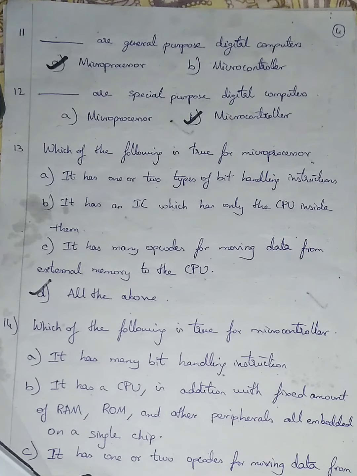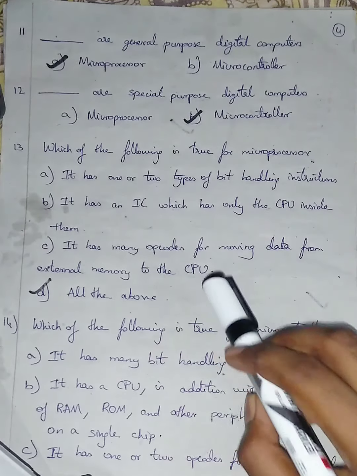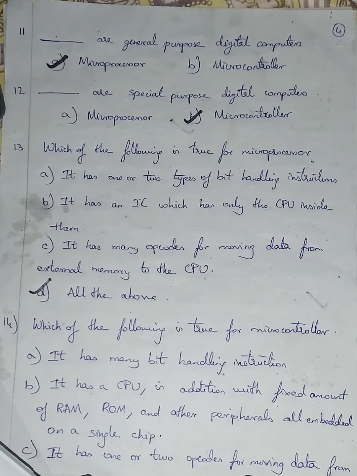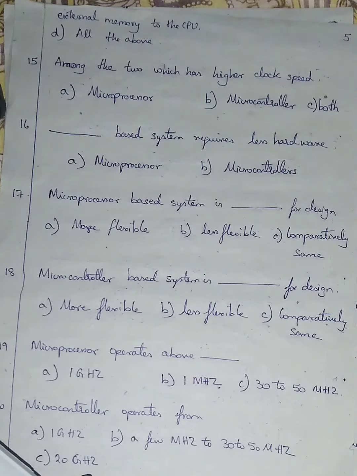In microprocessor, only the CPU was embedded in a single IC chip. Here RAM, ROM, CPU along with other peripherals, meaning accessories, are embedded on a single IC chip. In microprocessor we have many OP codes for moving data from external memory to the CPU, but here we have only one or two OP codes for moving external memory data to the CPU. I am going with option D, all the above.